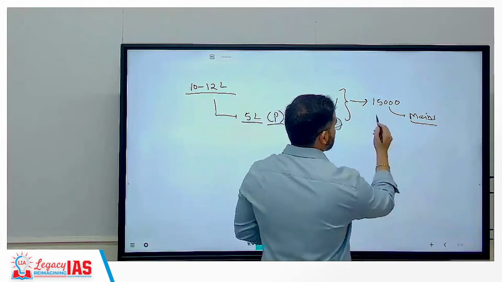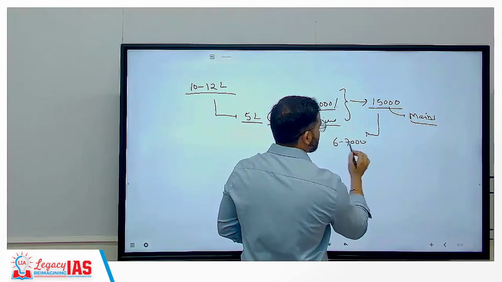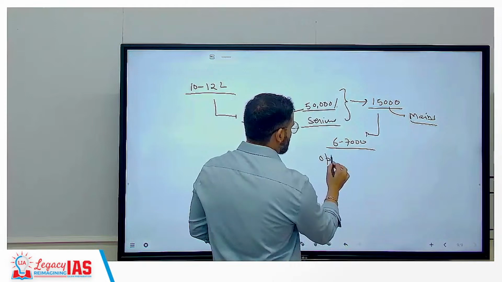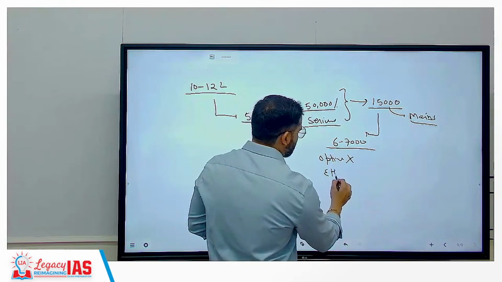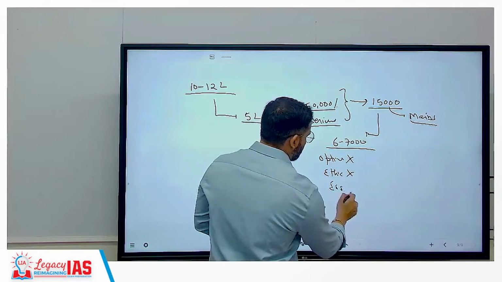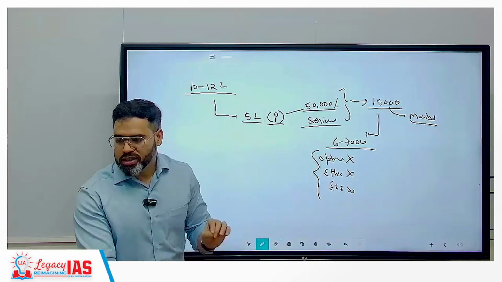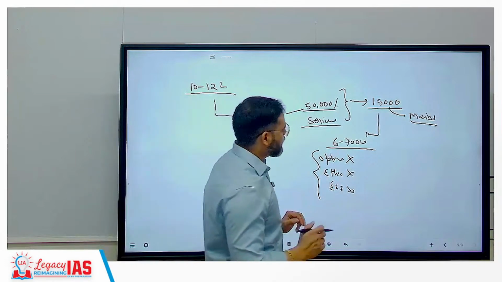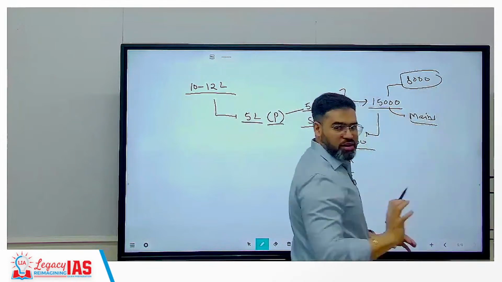अब इस 15,000 में क्या होगा मैं आपको बता दूं. Around 6 to 7,000 candidates are there who, out of the 50,000, have not done their optional paper yet. Optional भी नहीं किया. Or they have not done the ethics paper yet. Or they have not done the essay paper yet. At least one thing they have not done, or they have not done answer writing practice yet. कुछ ना कुछ मिस हो गया उनसे. तो out of that, for example, only 8,000 are those who have done everything.